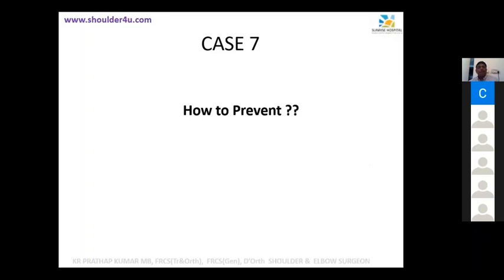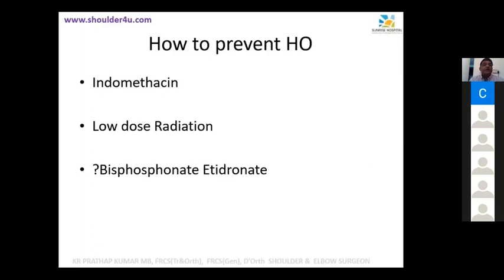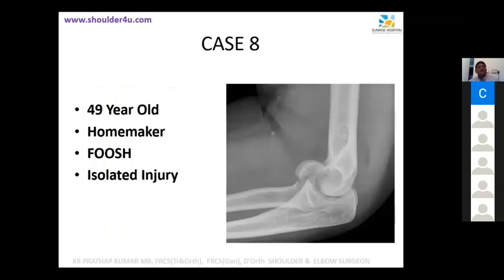Sir, indomethacin treatment. Low dose radiation, indomethacin. Radiotherapy. Yeah, low dose, single dose radiation. Indomethacin, you said. Okay, and during surgery, it's very meticulous surgery. Yeah, very sharp dissection. Okay, and bisphosphonate, especially etidronate. Okay, that will reduce the rate of ossification.